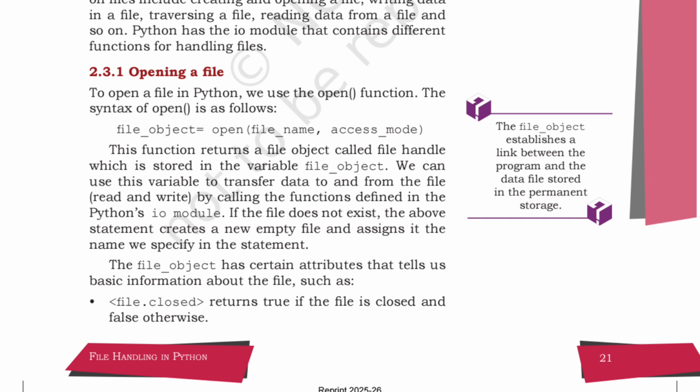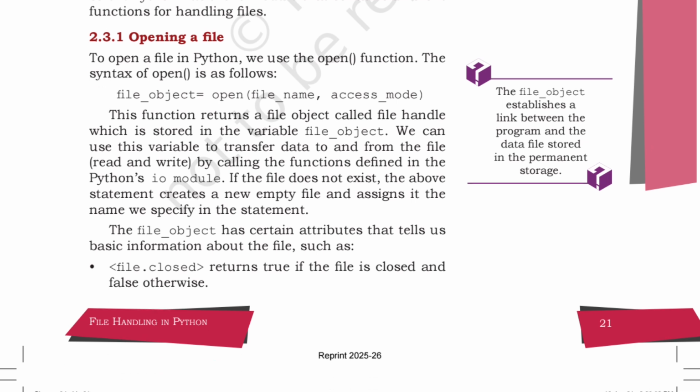We can use this variable to transfer data to and from the file, that is read and write, input and output, by calling the functions defined in Python's io module. We are reading the file and we are writing the file. If the file does not exist, the above statement creates a new empty file and assigns it the name we specify in the statement.